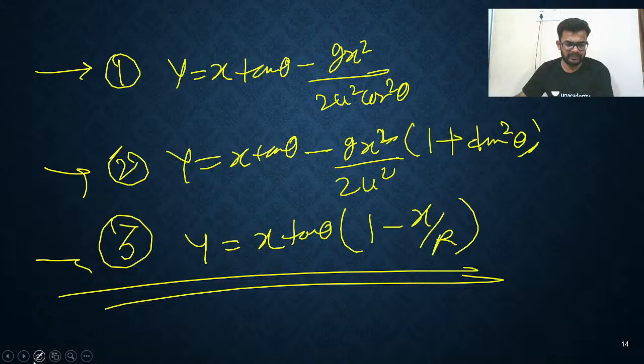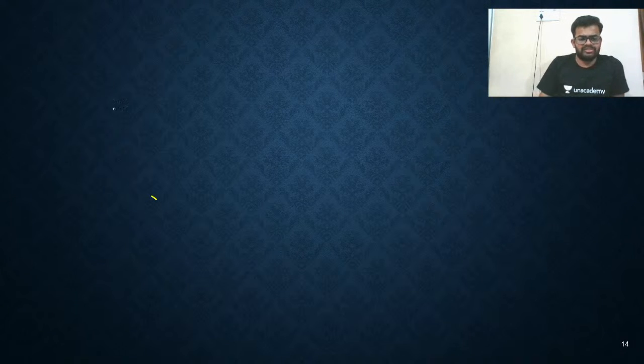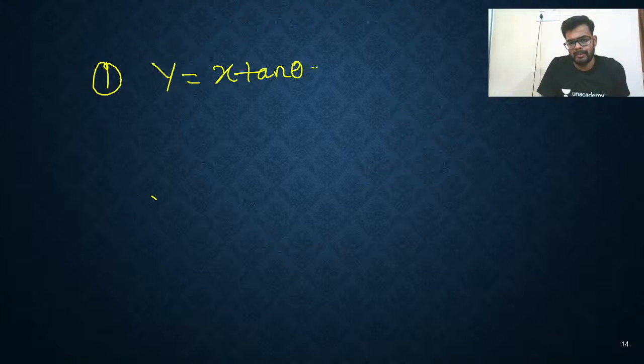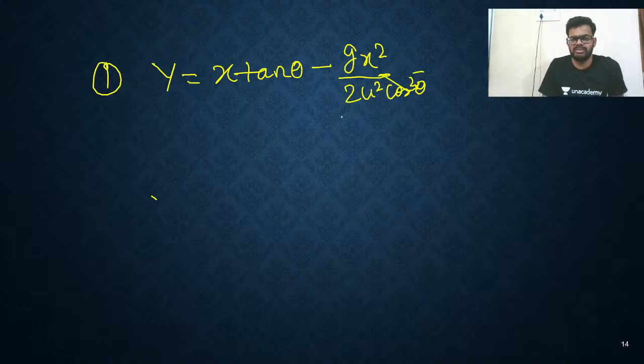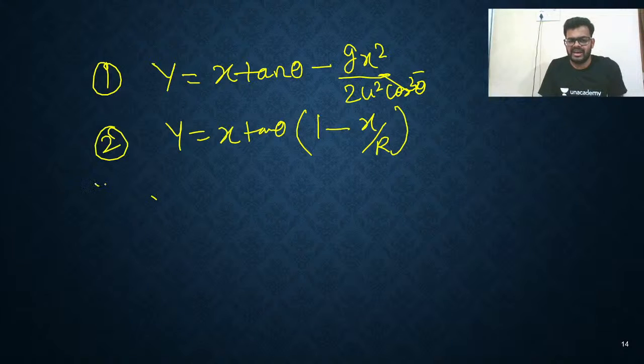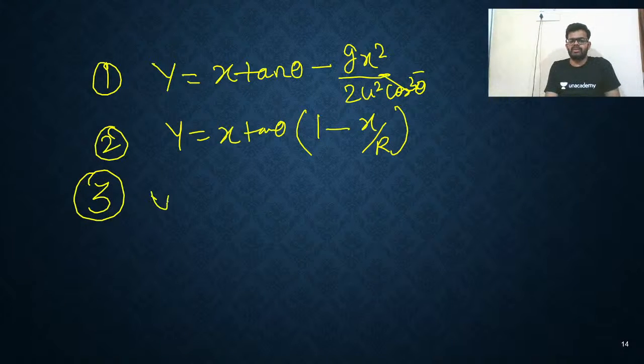Yes, very good. So for the last time, I am giving you the summary, my dear. How to do it. First, y is equals to x tan theta minus gx square upon 2u square cos square theta. This is the first, you remember, first equation. Second, y is equals to x tan theta (1 minus x upon R). You remember this second. And at last, least preference, you remember this.